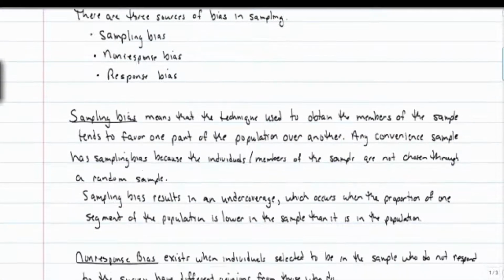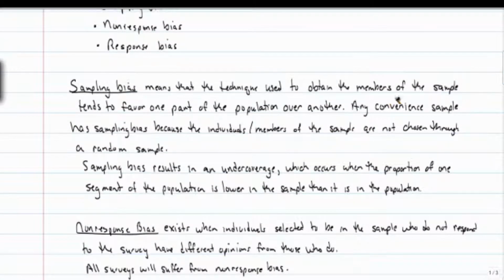Sampling bias means that the technique used to obtain the members of the sample tend to favor one part of the population over another. Any convenient sampling has sampling bias because the members of the sample are not chosen through a random sample. As we mentioned earlier, we would never use convenient sampling to create a reliable sample. Sampling bias results in an undercoverage, which occurs when the proportion of one segment of the population is lower in the sample than it is in the population.